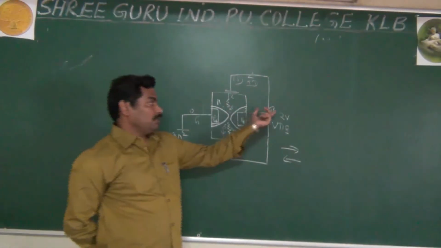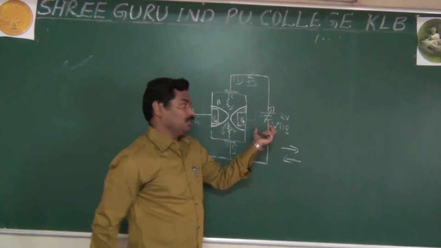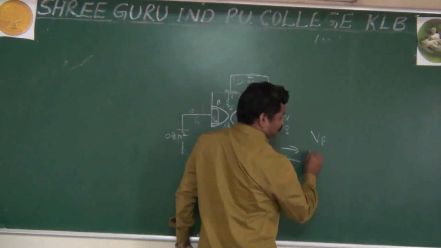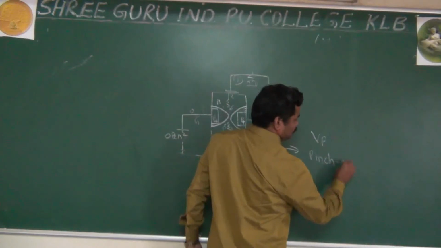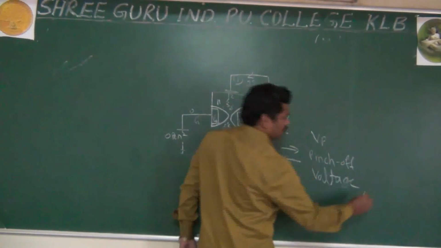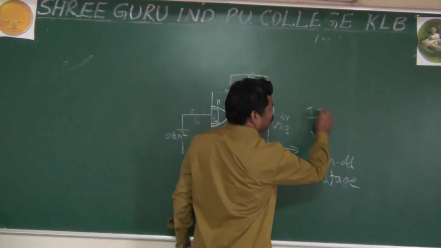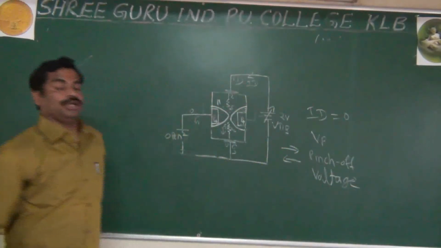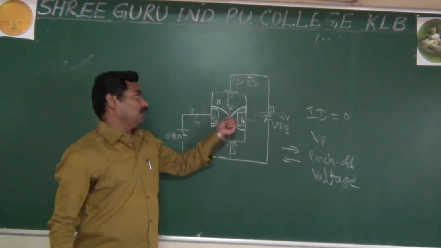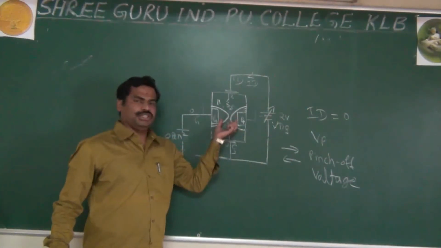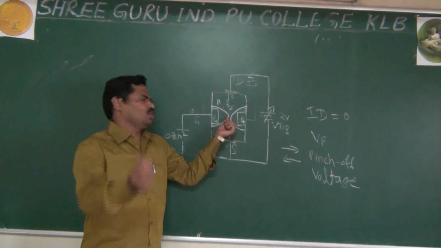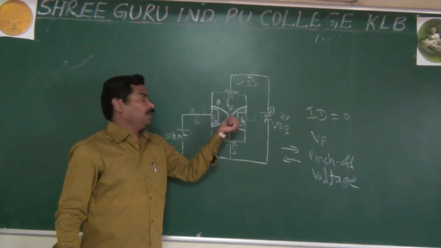It means as you increase VDS, at a particular voltage, that voltage is nothing but Vp. That is called the pinch-off voltage. Actually, in your textbook they have given ID equal to 0 at the pinch-off voltage, but it is not correct, because at pinch-off they are not touching each other. They have some space, a very small space, in between the two depletion layers.